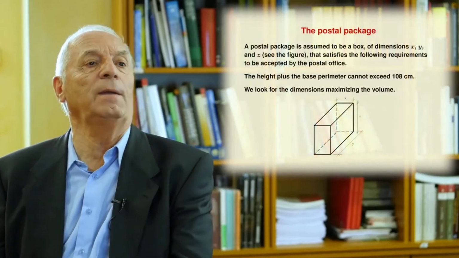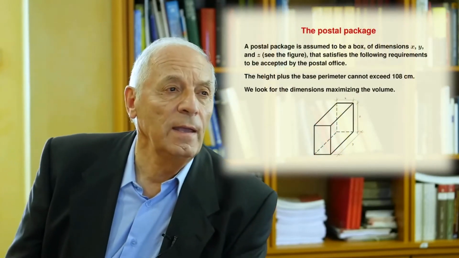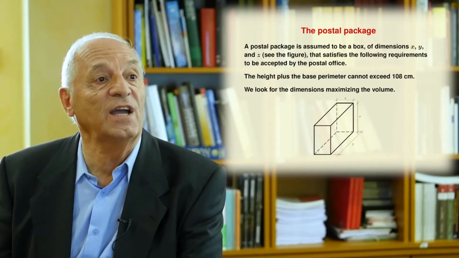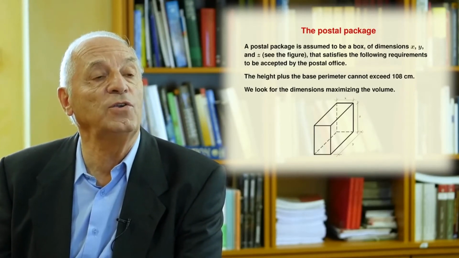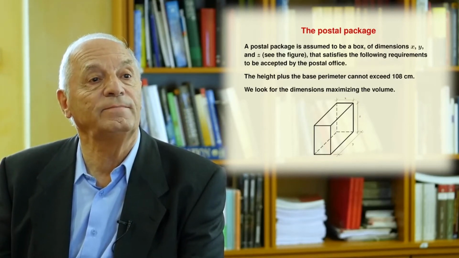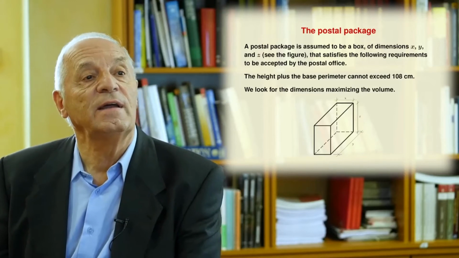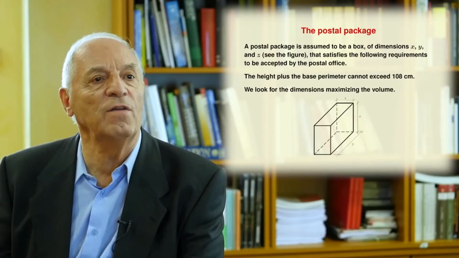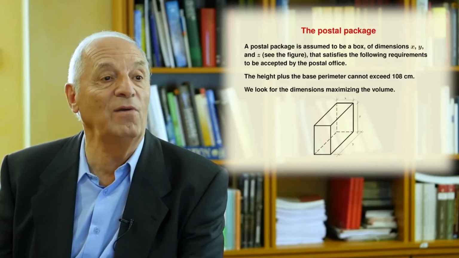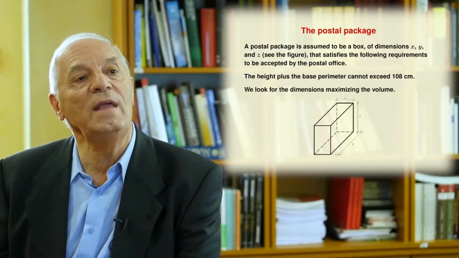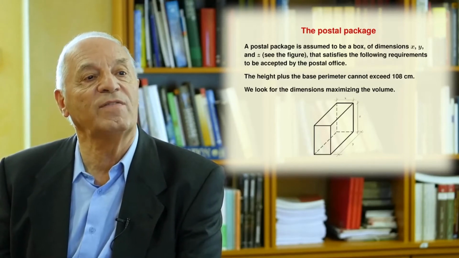Next, we will deal with the postal package, in which the postal company puts some conditions for the packages, for the sizes of the package that you can use. And you need to design a package that leads to the minimal cost of transportation. In other words, that gives you the maximum volume, because the postal company only will charge you for the trip.